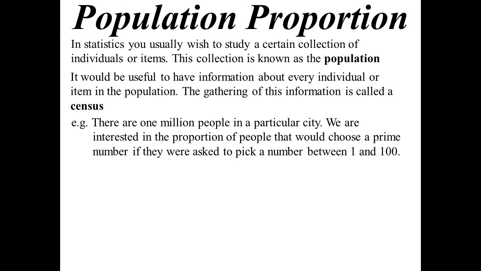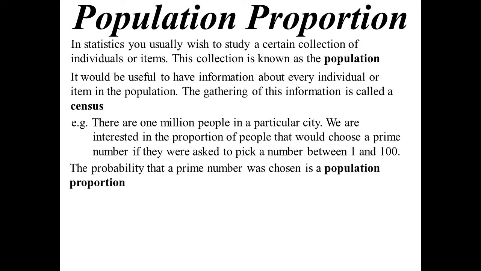All right, let's use this as an example. We've got a particular city with 1 million people, and we're interested in whether, if we randomly ask them for a number, they would choose a prime number. So we simply ask them to pick a number between 1 and 100. The probability that they pick a prime number is what we'd call the population proportion, the proportion of the population that picks what we want.